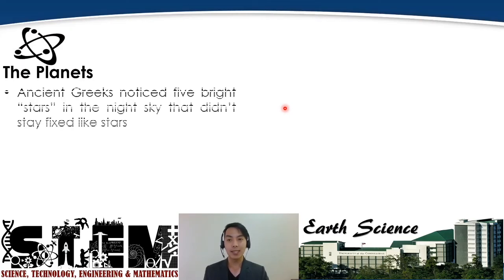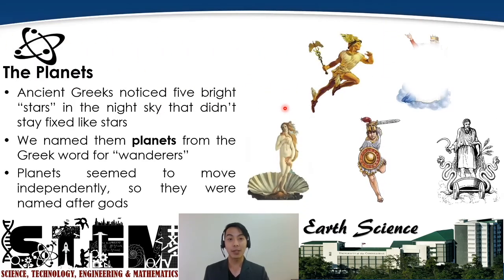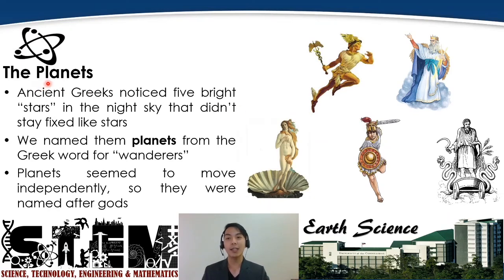Okay, lastly, on the ideas on classical astronomy, we have the ideas on planets. And so initially, classical astronomers observed the stars, but then they noticed 5 bright stars in the night sky that did not stay fixed like stars.